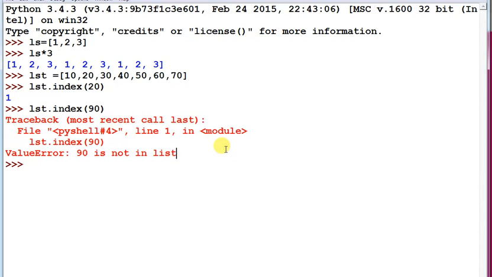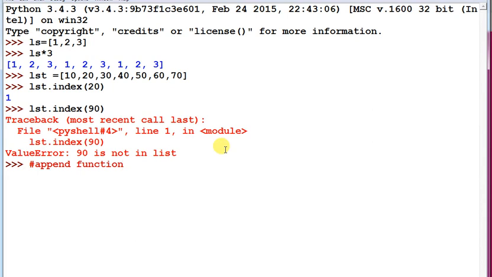Next function is the append function. Append adds a value at the end of the list. So if you want to add more values to your list, we can use the append function.